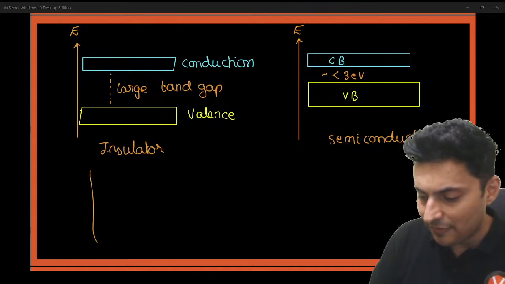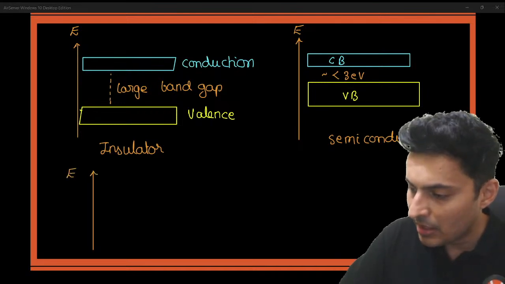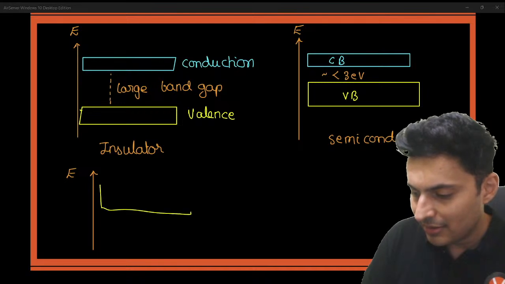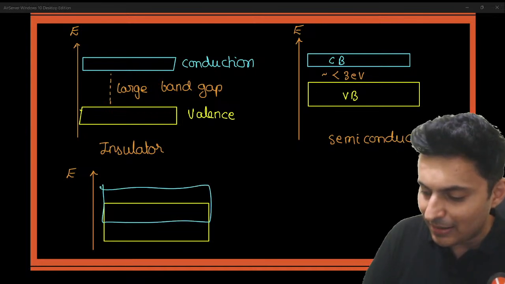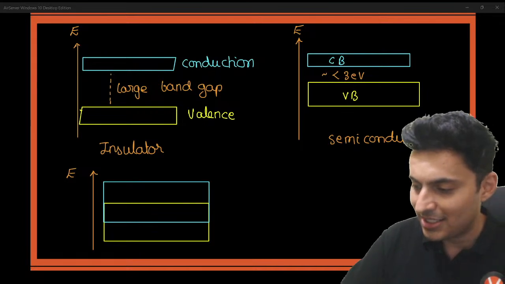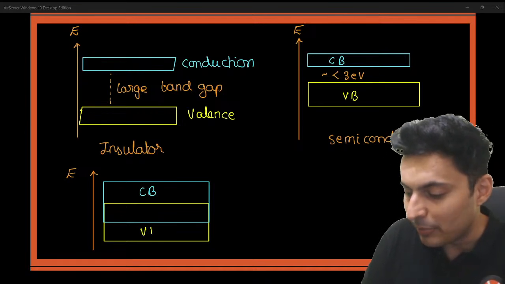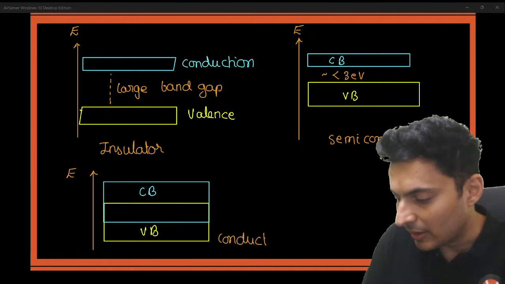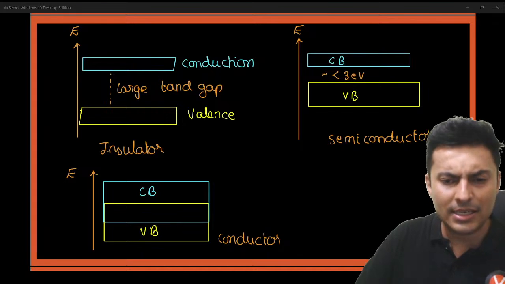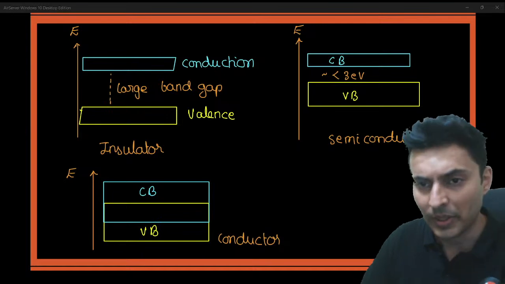And lastly, if the energy levels of the valence band and the conduction band coincide partially or fully, they merge partially or fully, they overlap, then it is nothing but a conductor. Then it is nothing but a conductor. You should know these energy level diagrams. These are standard things which are there in all the books. That is number one.